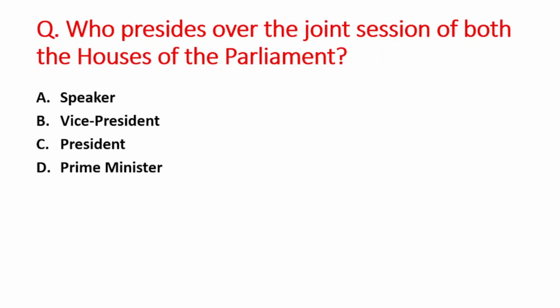Next question is who presides over the joint session of both the houses of the parliament? A option is speaker, B is vice president, C option is president, and D option is prime minister. So right answer is option A, that is speaker.